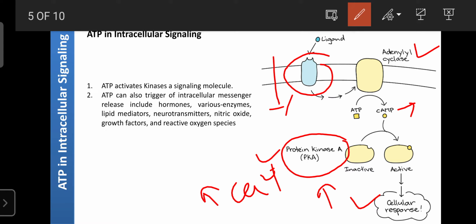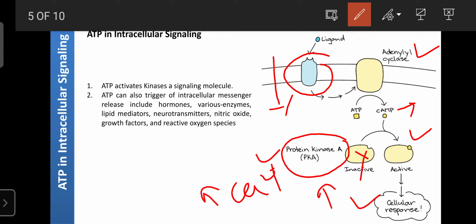The signaling molecules, which are proteins, are present in the inactive form. Due to activation of protein kinase A, all those molecules become active, and then they are involved in the regulation of the cellular response. Like that, ATP can create signal transduction by activating the kinase signaling molecules through adenyl cyclase.